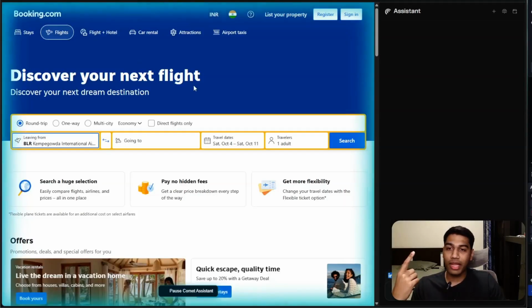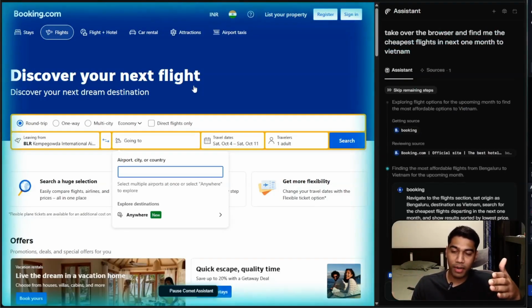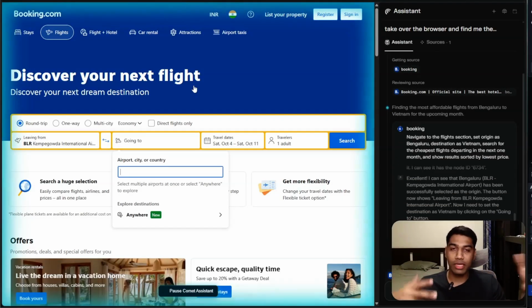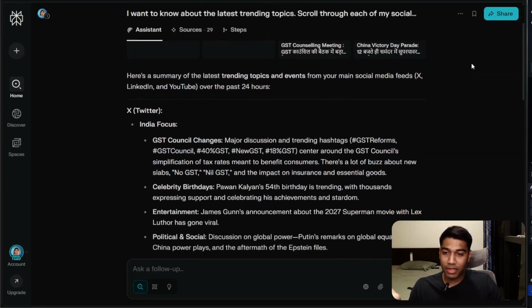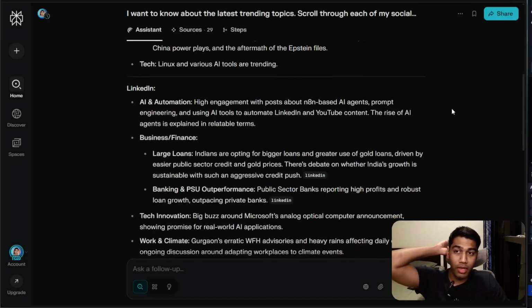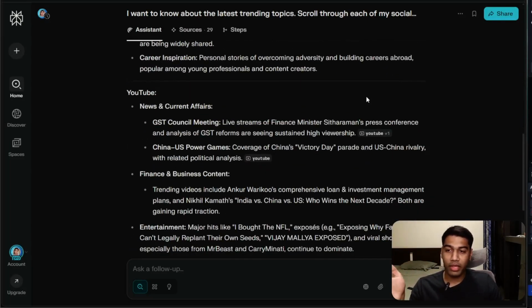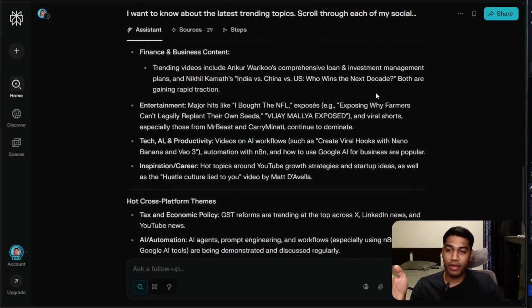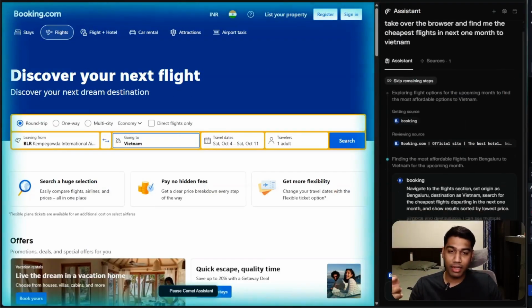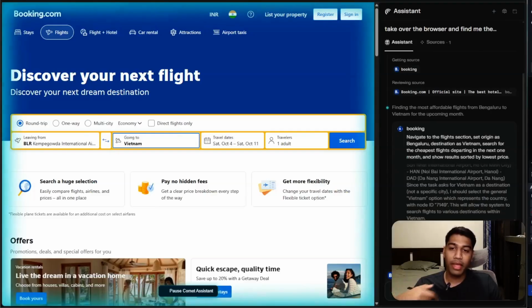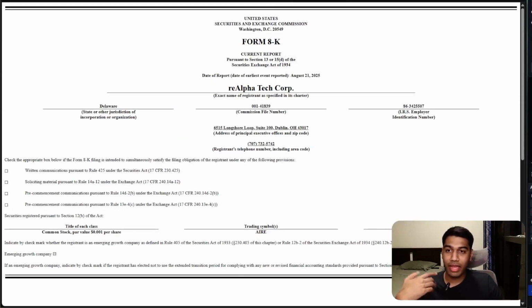But the idea is, again, it keeps running, right? It lives in your browser. It's running on your screen, but you can navigate away if you want. You can see it is the report that we got for the popular social media, right? What is working in YouTube, what is popular in different platforms and everything else. But the idea is that assistant is still running, right? And you can see it select Vietnam, it's now going to search, and if I navigate away, it will still keep running.